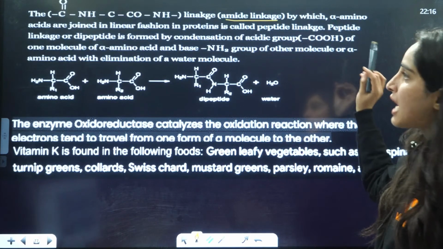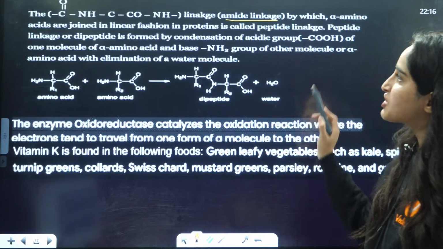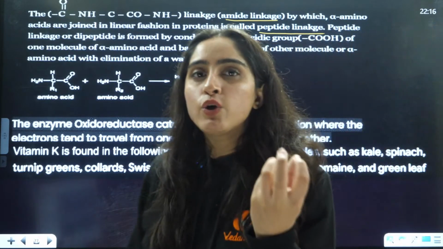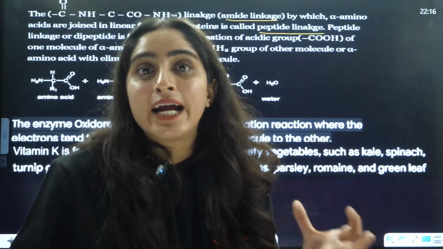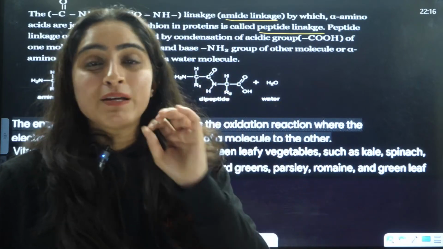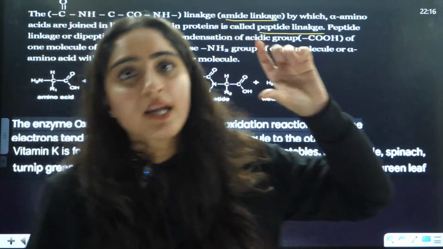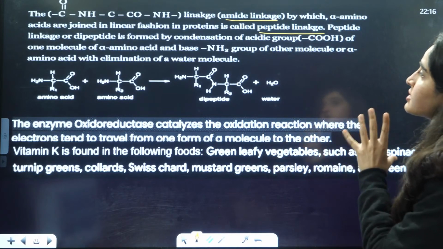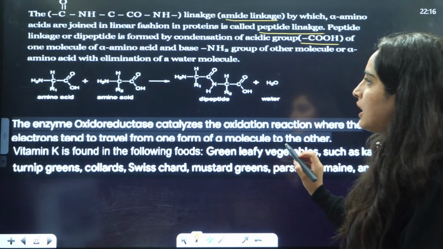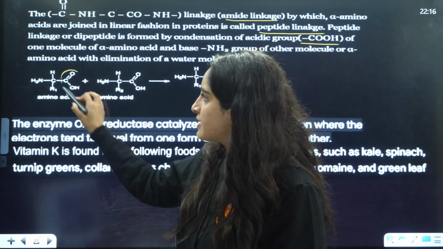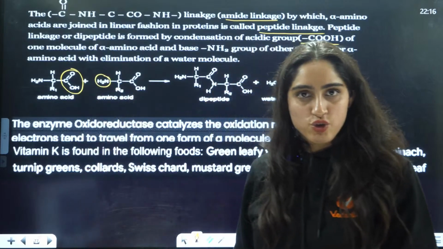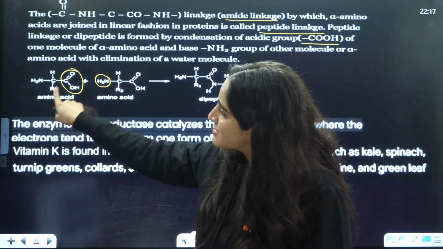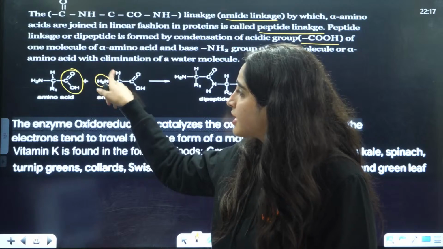The linkage by which alpha amino acids are joined in a linear fashion in a protein is called peptide linkage. So basically when your amino acids are linked to each other by peptide bonds, a protein chain, a protein polymer, is formed, and that is called peptide linkage. A dipeptide is formed by condensation of amino acids. Let's say you have an amino acid with COOH and an amino acid with NH2. An amino acid will have both NH2 and COOH, right? For this amino acid I am taking the part of COOH, for this amino acid I am taking the part of NH2.